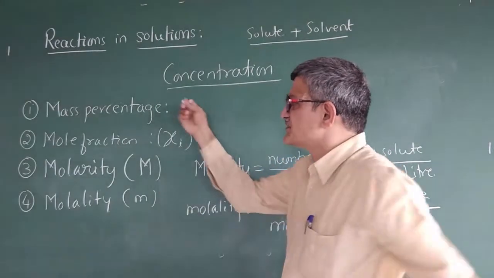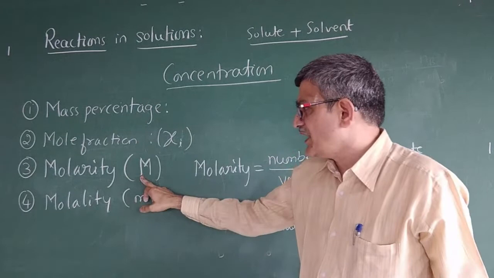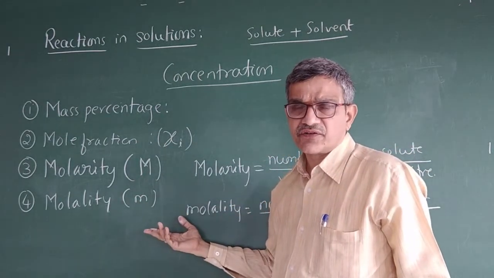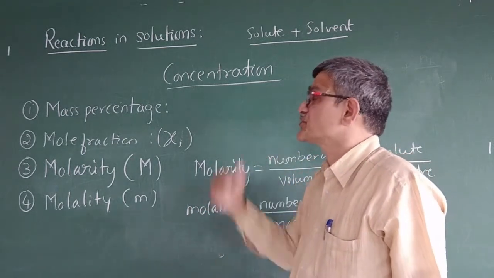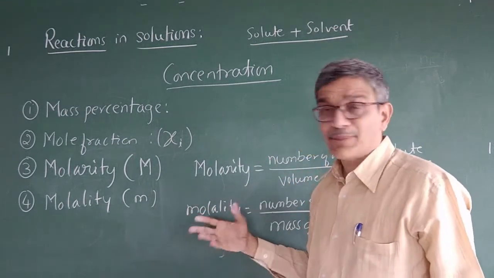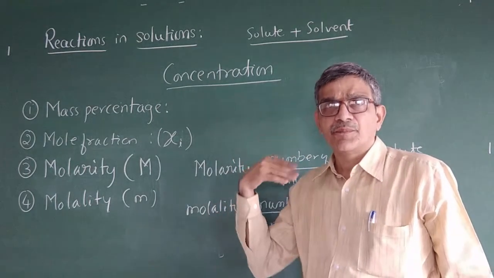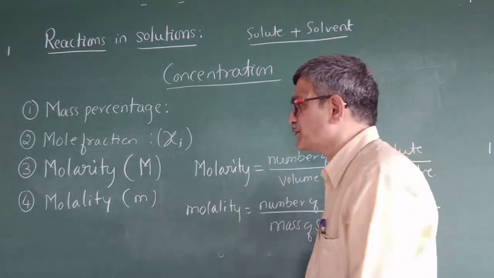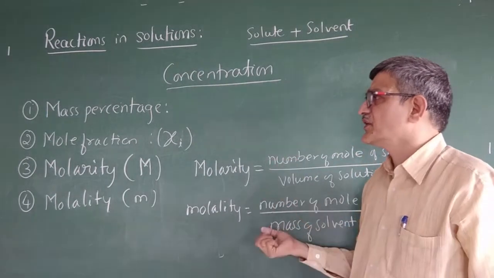So that can be expressed in terms of mass percentage, mole fraction, molarity, molality. Other terms are also there: volume by volume percentage, mass by mass percentage, which will come next year in the solutions chapter. And parts per million. So hardness of water or pollutants can be expressed in parts per million, for very minute quantities. So these are some of the expressions of concentration.